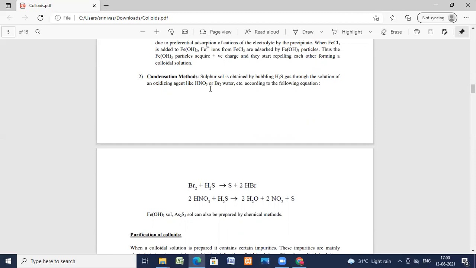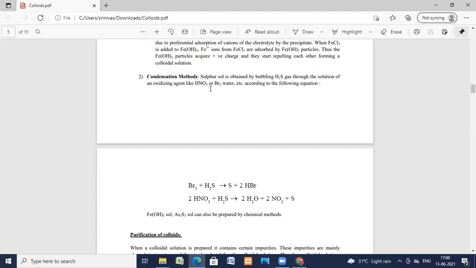In the chemical method, I've shown you one example. Still, there are some more examples for preparation of the colloids. We can prepare by oxidation, by reduction, by hydrolysis, and even by double decomposition. By oxidation, H2S plus O2 gives rise to H2O plus 2S. That is the oxidation method. The next one is the reduction method: gold chloride on reaction with tin chloride gives tin chloride and Au.